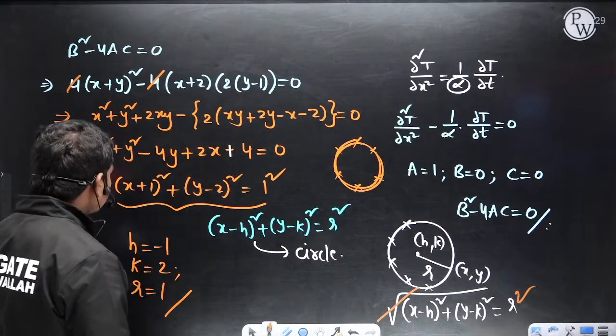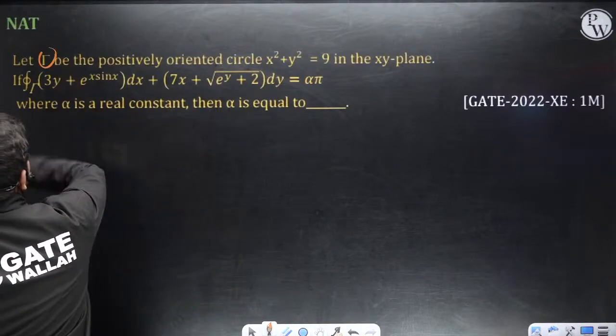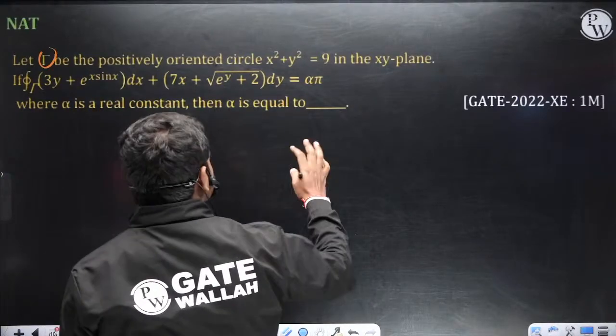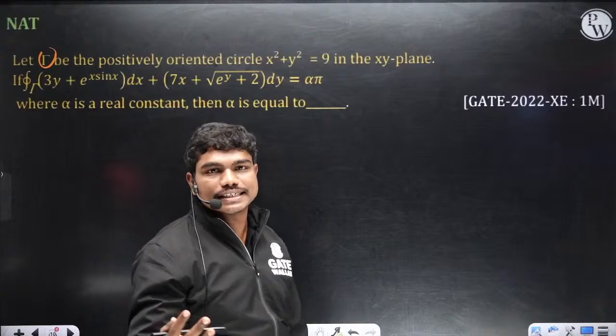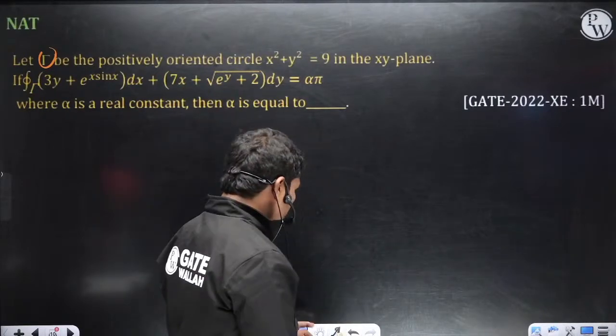Okay, so let's go for the next question quickly. So this is one question. Let this gamma be the positively oriented cycle. What is the meaning of positively oriented cycle? We take anti-clockwise by default as the positive orientation. Okay, so let us plot that.